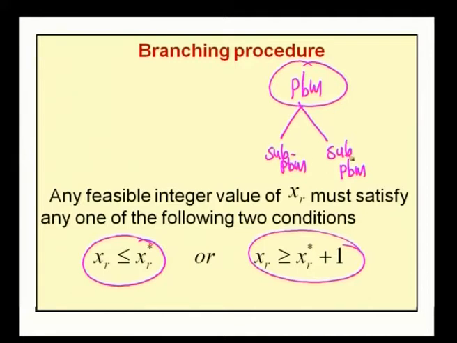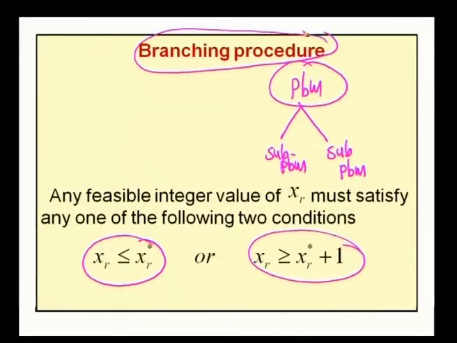This process of branching the given problem into sub problems is called the branching method or branching process. This geometric process eliminates a part of the feasible region that contains non-integer solutions. So, by this branching process, the original problem is partitioned into 2 sub problems.